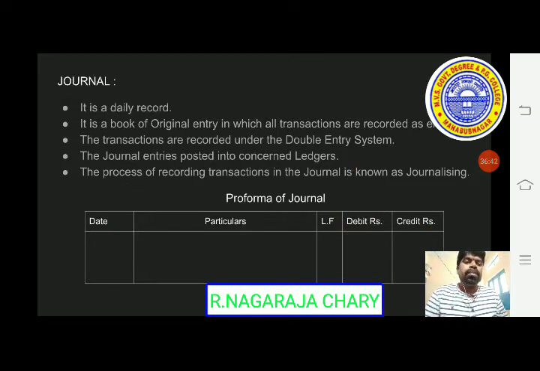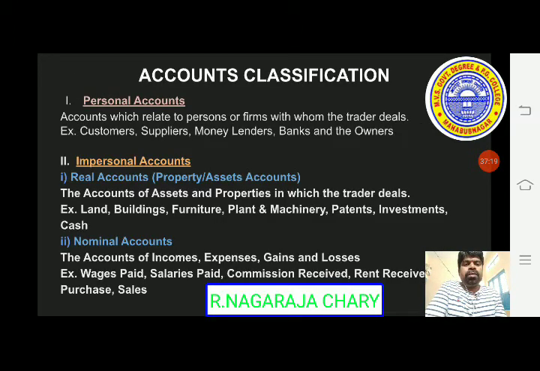So these are the columns we see in the journal. In the journal we have date, particulars, ledger folio, debit rupees and credit rupees. These are the 5 columns we observe in the journal. So this is the regular activity, and that regular activity is done by the bookkeeper. The bookkeeper has to record the journal entries in the journal by using certain principles. So this is the journal, right?